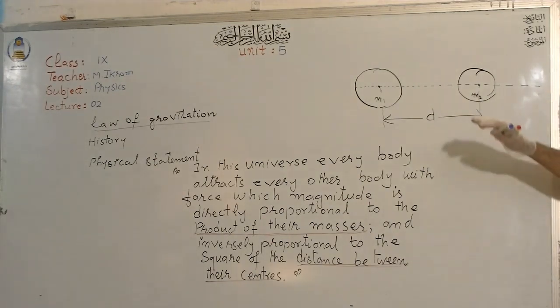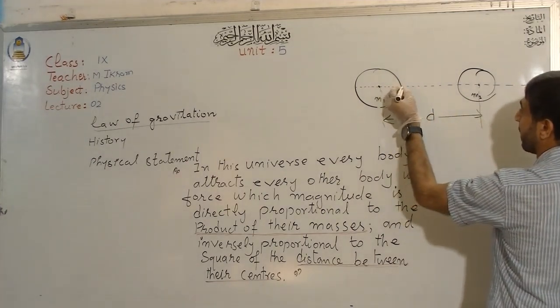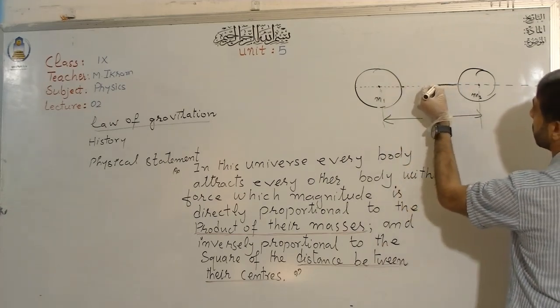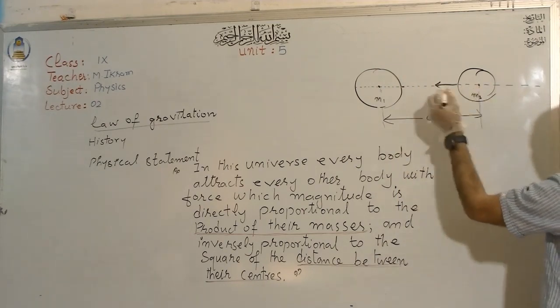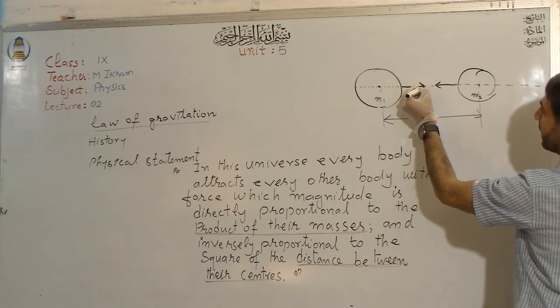The force will neither be from the top nor from the bottom. So this object will exert a force on this body, and this object will exert a force on this object like this.